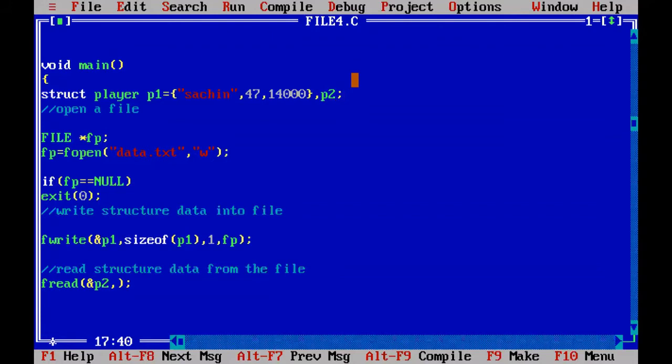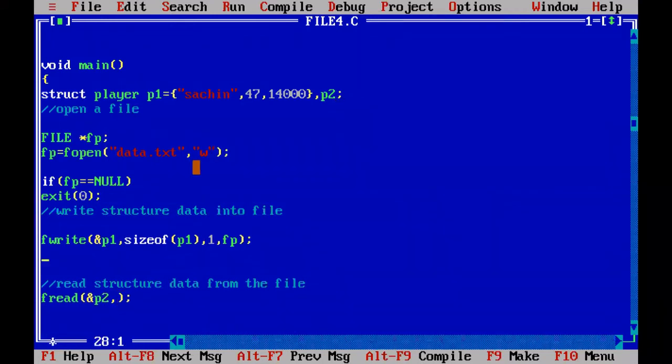But from where are we going to get the values into P2? Whatever Sachin, 47, 14,000 is written into the data.txt, that data we will read by using the fread function, and that data only we are going to store into P2. And after storing into P2, we will read data from P2. When you are performing a reading operation with the fread function, it is not allowed because data.txt is opened in writing mode only. So you can only write data. But we are doing reading operations.